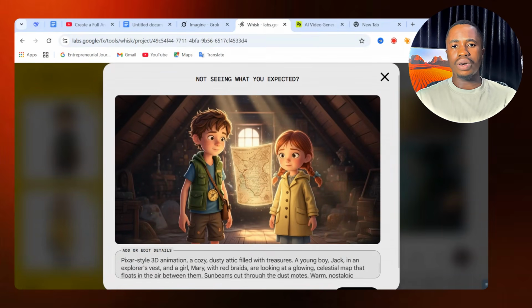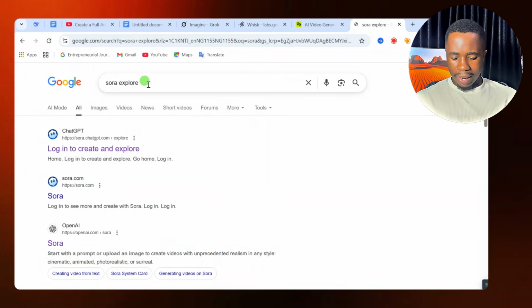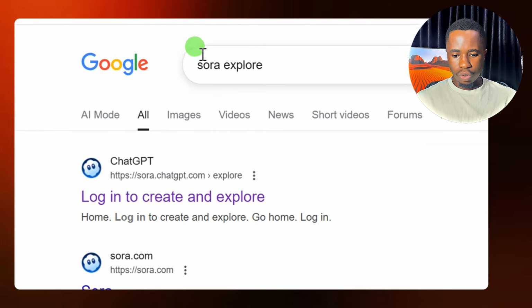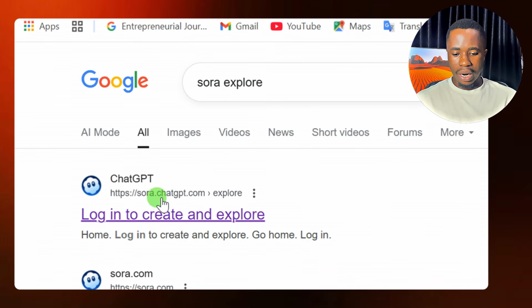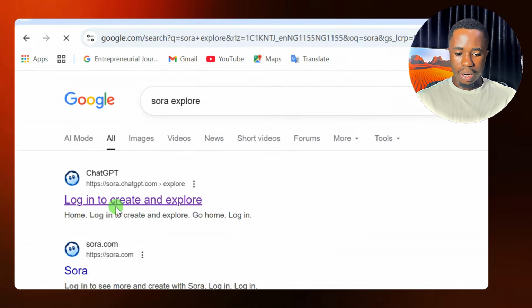So after doing this, we are going to our step 2, which is to generate the video. And to generate this video, we are going to be using Sora AI, which is completely free, and I'm going to show you how to access that. So to do this, go to this particular website which you see from here, Sora Explore. It is going to take you to sora.chatgpt.com. Click on that and it's going to take you to the Sora website.